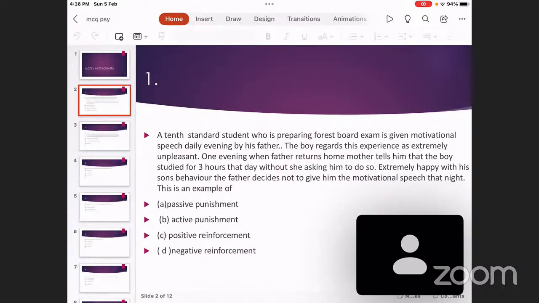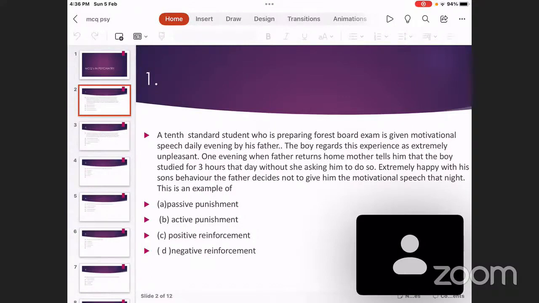The answer to this question is negative reinforcement. Why I put this question is because negative reinforcement is taught in a wrong way in several places. So negative reinforcement means when a child or a person is demonstrating an acceptable positive behavior, you take away an unpleasant stimulus which is given daily to the child or to that person.